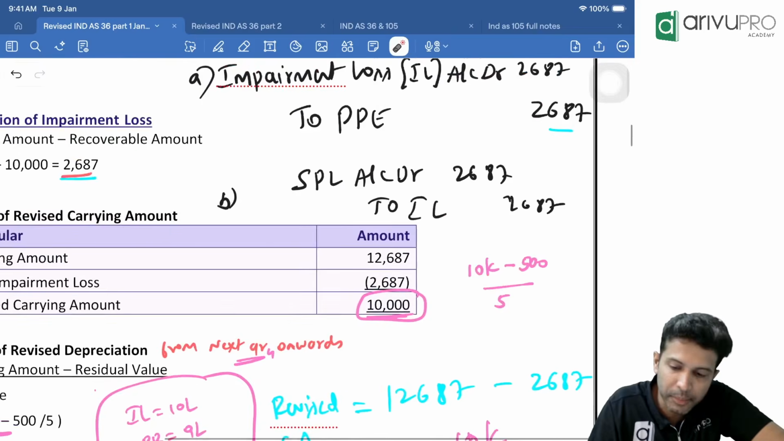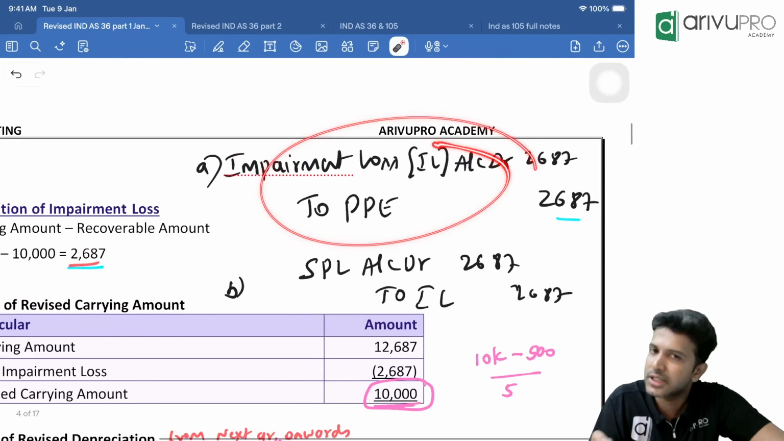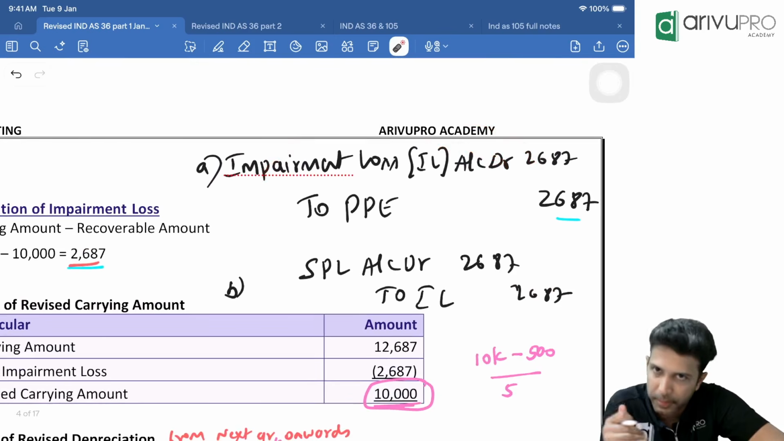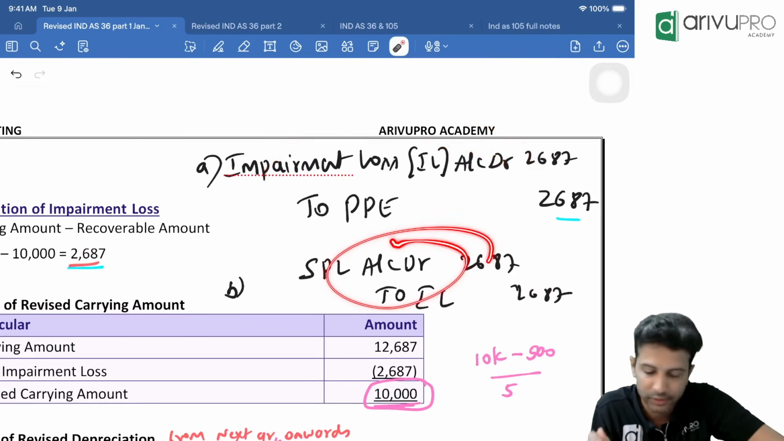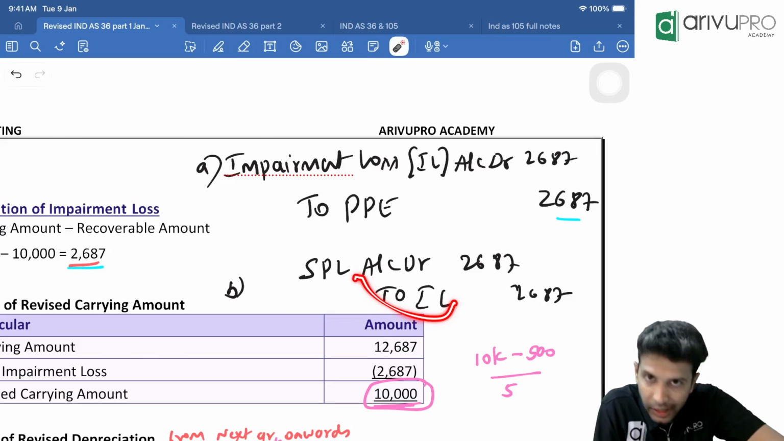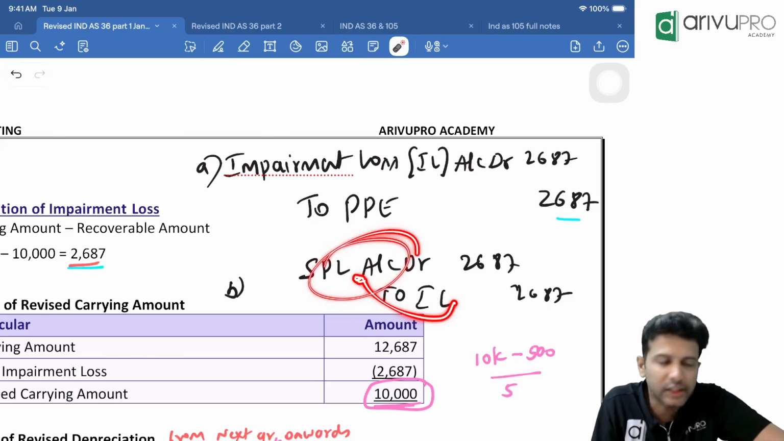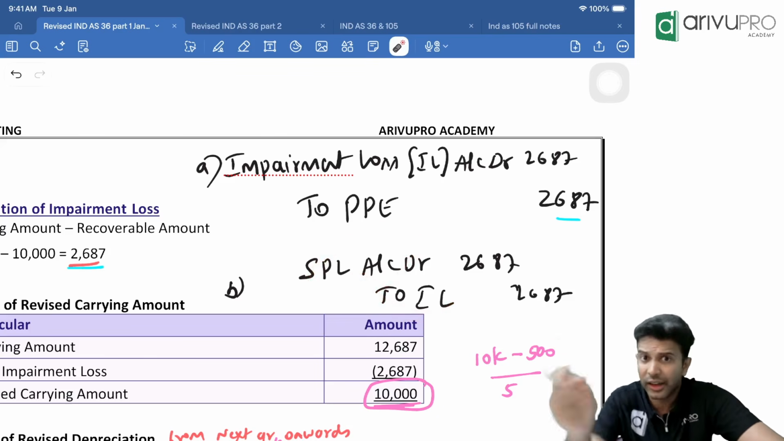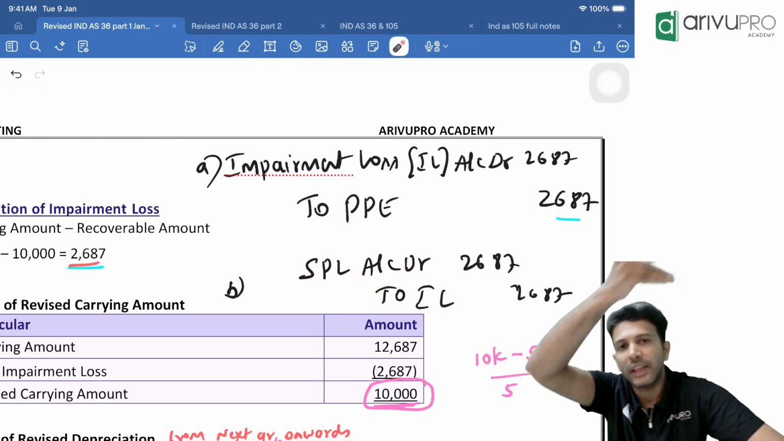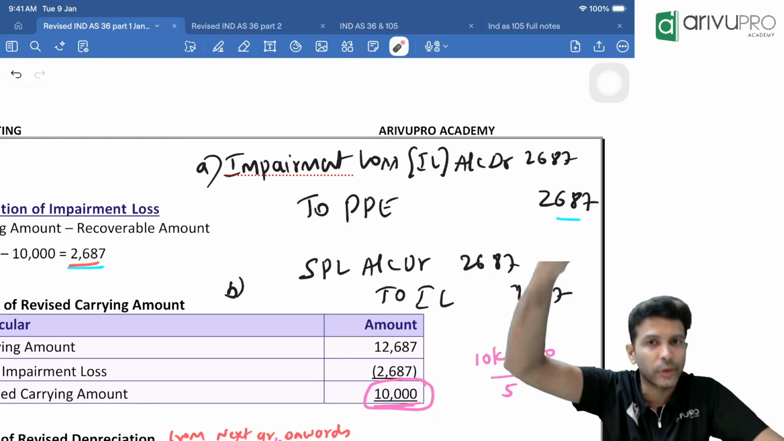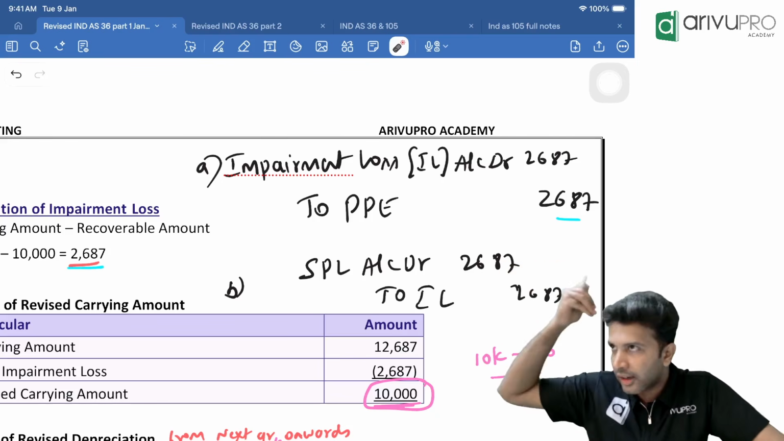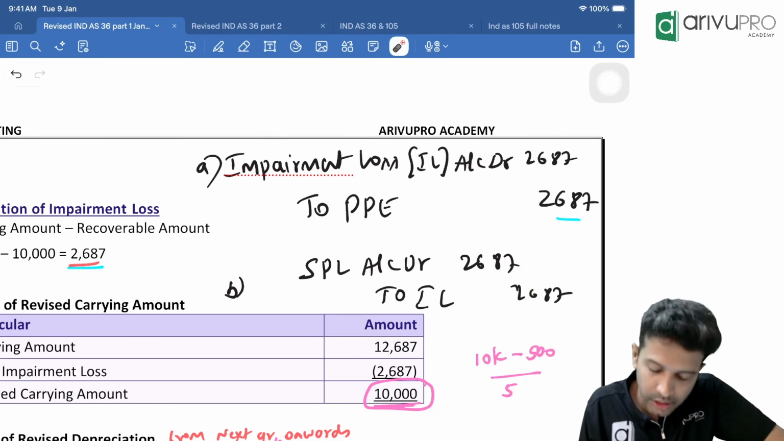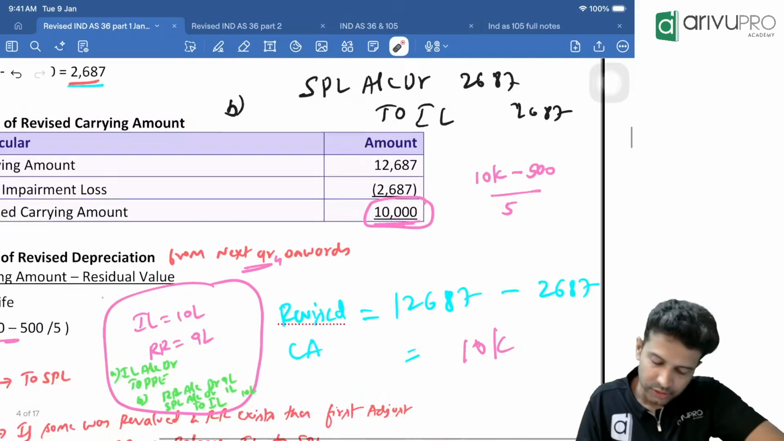First entry will be the same. There's no drama there. First entry for impairment loss is impairment loss to PP. Only the transfer entry: impairment loss may be adjusted with RR if RR exists. Otherwise, if RR is there in the question, they will mention. If they don't give RR balance, that means we don't have RR. If RR is not there or if there is any shortage in RR, then we'll transfer it to SPL. That's what I've tried to summarize.